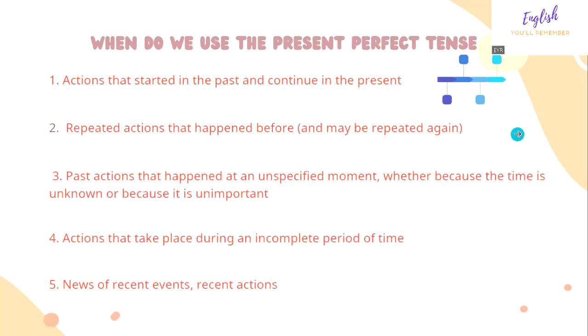So number 2, to talk about repeated actions that happened before and may be repeated again. Number 3, past actions that happened at an unspecified moment, whether because the time is unknown or because it is not important. Number 4, actions that take place during an incomplete period of time. And finally, to talk about news of recent events or recent actions.